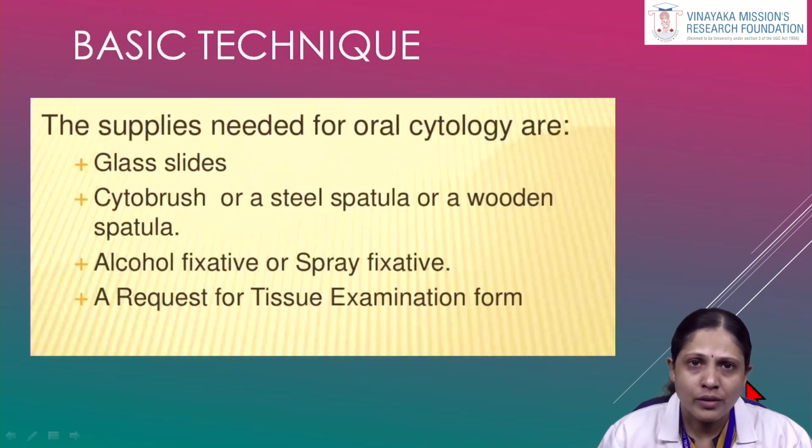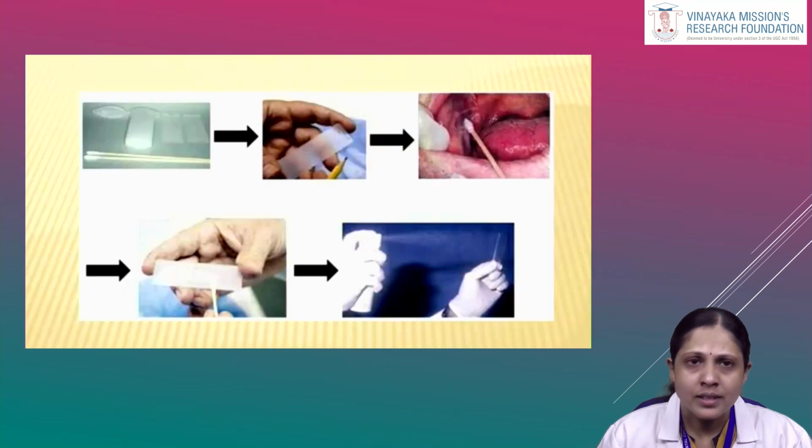The basic technique of exfoliative cytology: the glass slide, cytobrush and spatula, and alcohol fixative are the materials used, and the procedure is as follows. Using the brush or spatula, the area to be analyzed is rubbed and then applied evenly on the glass slide in a circular motion, and then the slide is fixed. It is then subjected to staining procedures and is ready to be viewed under the microscope.